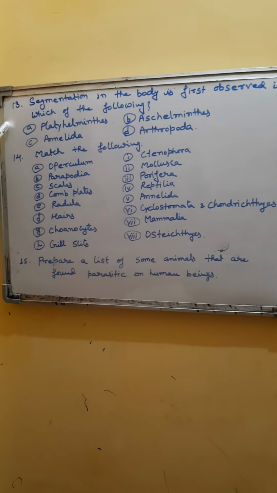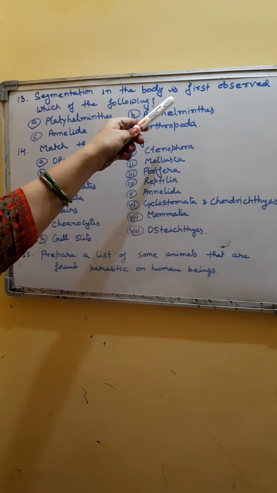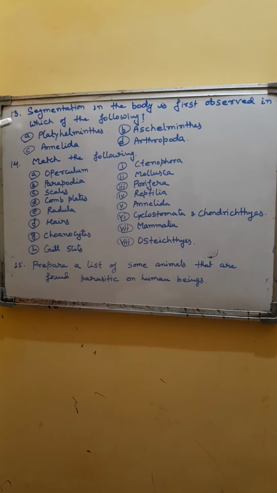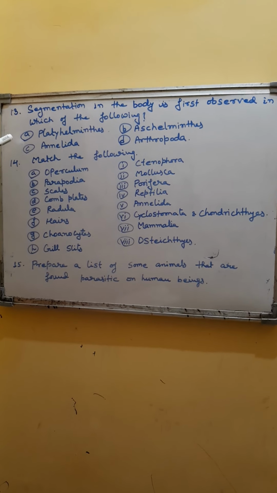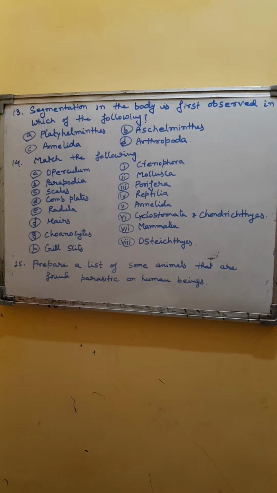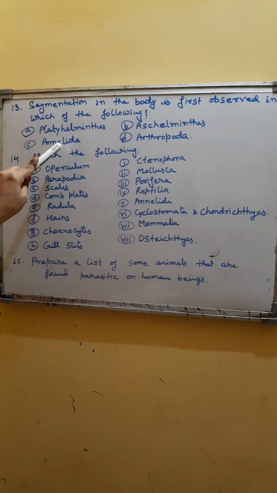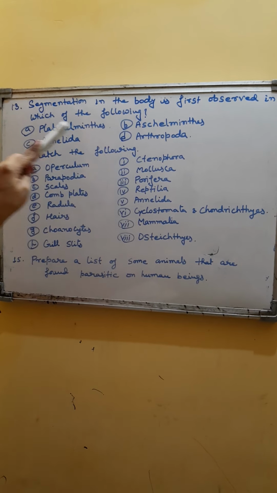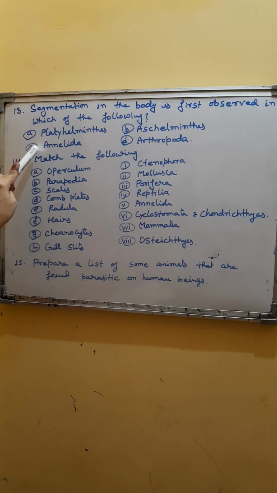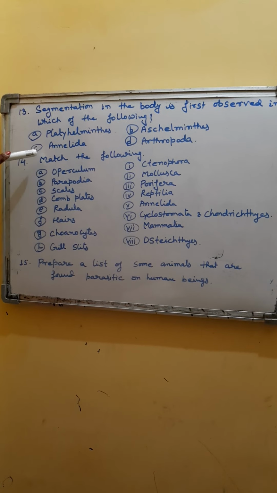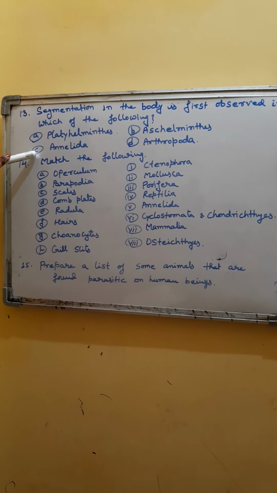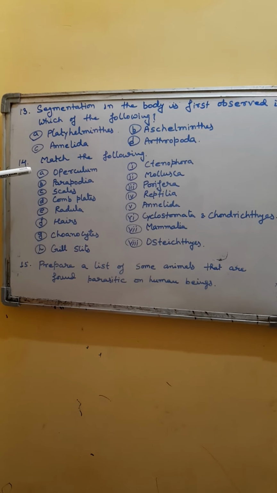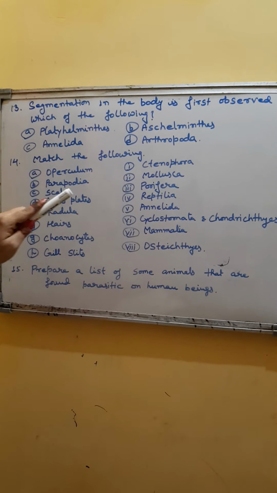The next question is, segmentation in the body is first observed in which of the following? So, in the following row, we can see segmentation is found in Arthropoda as well as in Annelida, and Annelida is placed earlier to Arthropoda. So, the right answer will be Annelida. Segmentation is found in Annelida very first. The next question is, match the following, and here you have to match the correct options.